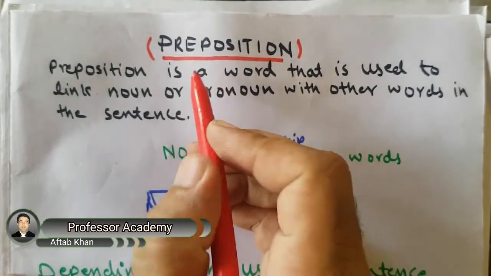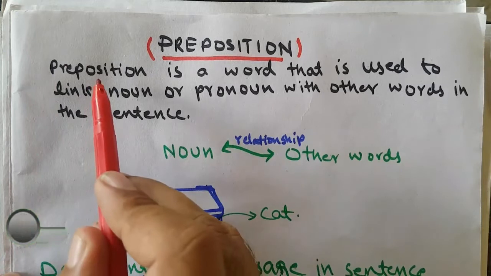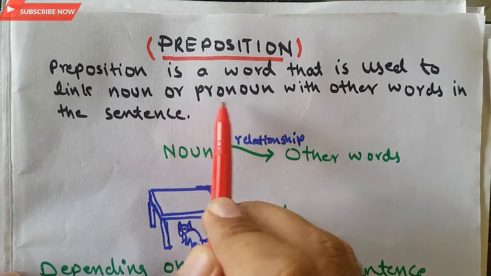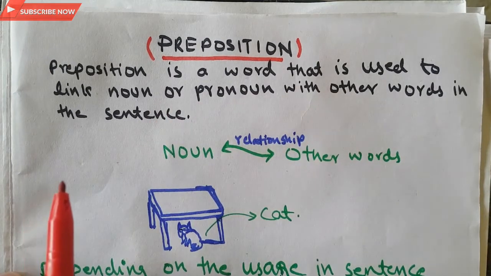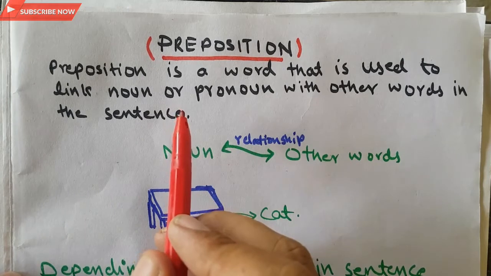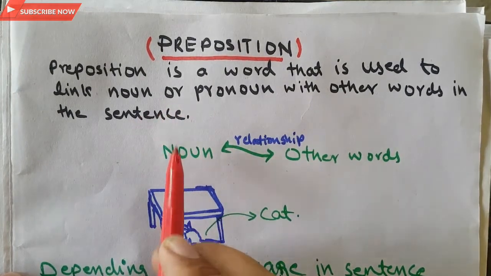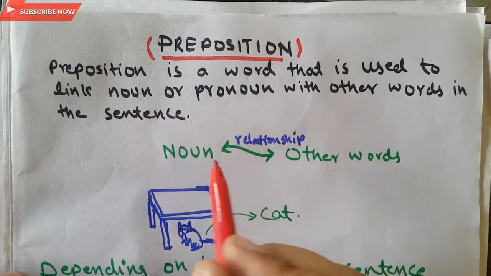Today I'm going to discuss prepositions. As I wrote here, a preposition is a word that is used to link a noun or pronoun with other words in the sentence. Hopefully you have understood this definition. It is very clear here. I mentioned that a preposition is a word that is used to link a noun or pronoun with other words in a sentence.